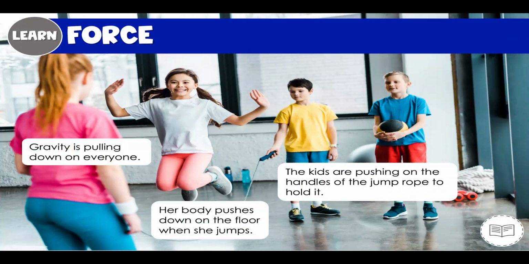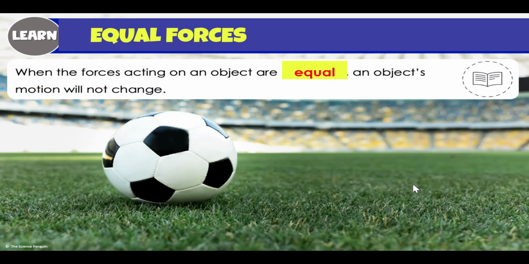So, in this picture, we have some forces right here. We have gravity pulling everyone down, keeping them on the ground, or if they are in the air, gravity is going to pull them back down. If you see the girl doing the jump rope, her body pushes down on the floor with a force, so then she can jump up off the floor. The kids are also pushing on the handles of the rope to hold it. So those are some forces we see in the image.